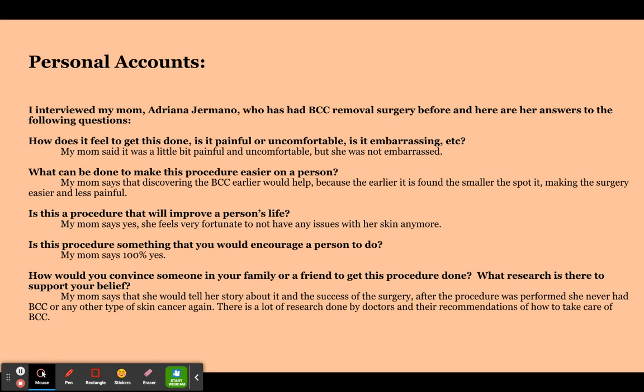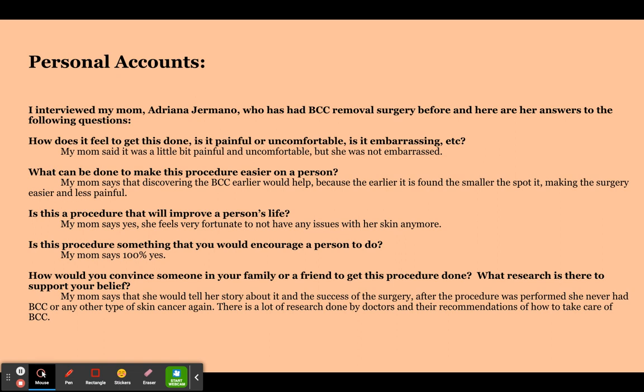What can be done to make this procedure easier on a person? My mom says that discovering BCC earlier would help, because the earlier it is found, the smaller the spot is, making the surgery easier and less painful. Is this a procedure that will improve a person's life? My mom says yes. She feels very fortunate to not have any issues with her skin anymore.